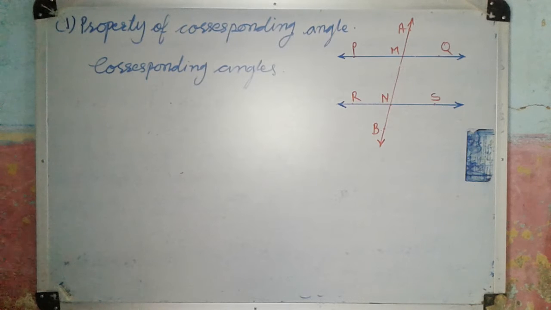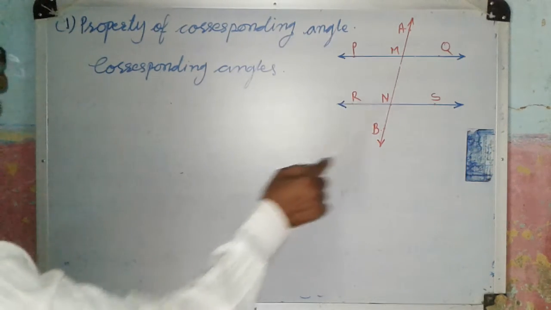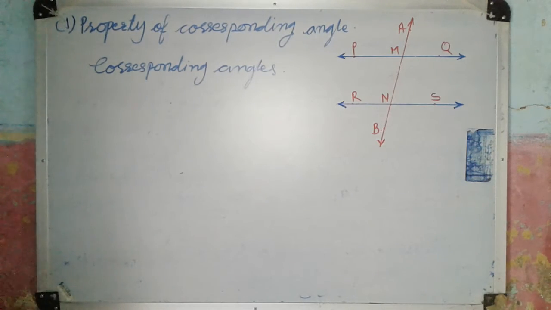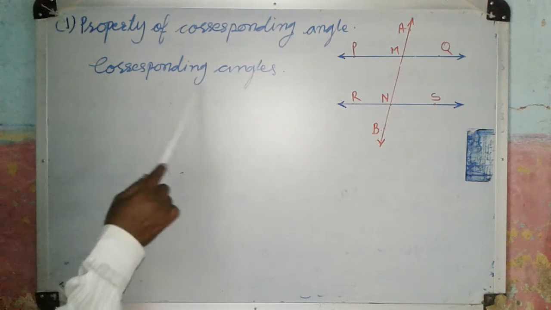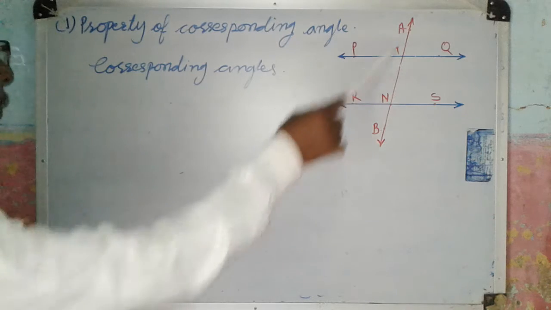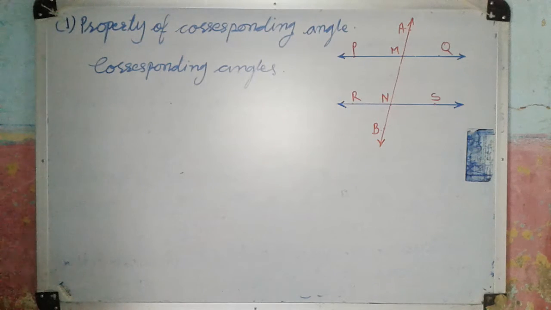Each pair of corresponding angles formed by two parallel lines and their transversal is of congruent angles. If the lines are parallel, then the pairs of corresponding angles made by the transversal are congruent.